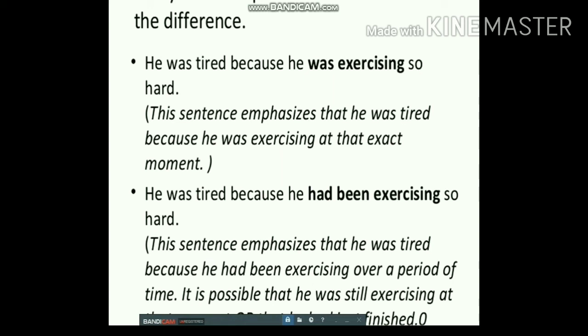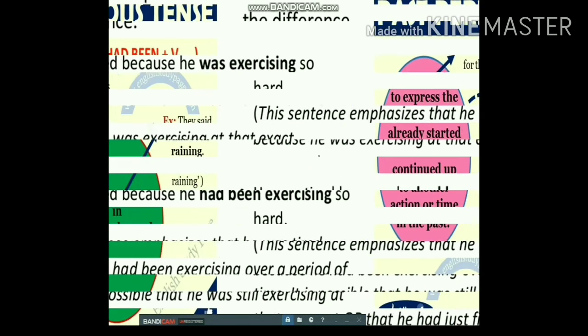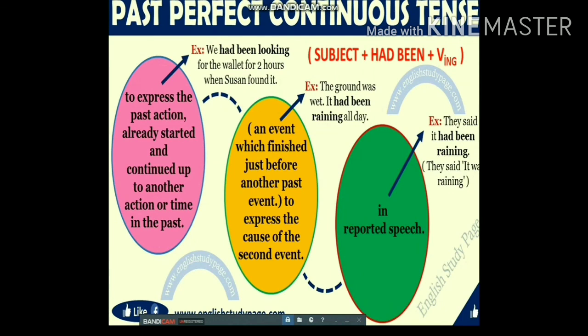He was tired because he had been exercising so hard. So this indicates the past perfect continuous tense because this emphasizes a period of time that started before the past. You can see past perfect continuous tense.